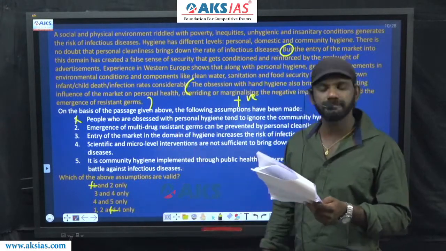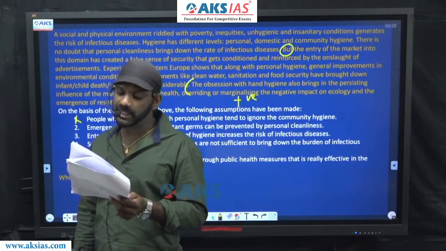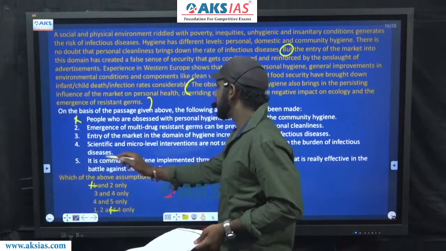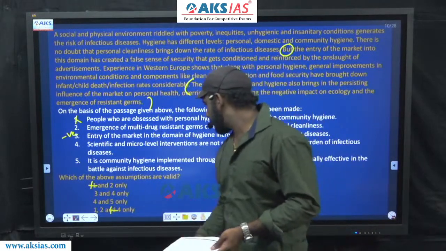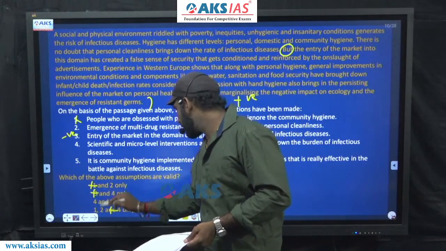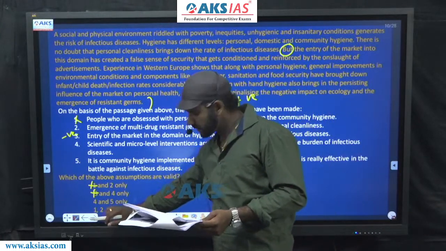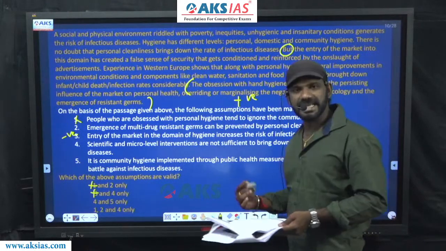Come to statement 3. Entry of the market in the domain of hygiene increases the risk of infectious diseases. Statement 3 is negatively charged. The last sentence is positively charged. 3 is eliminated. Based on that, option B is gone. Now we have 2 options left. 1 is eliminated, right? Now we have 2 options left, C and D.